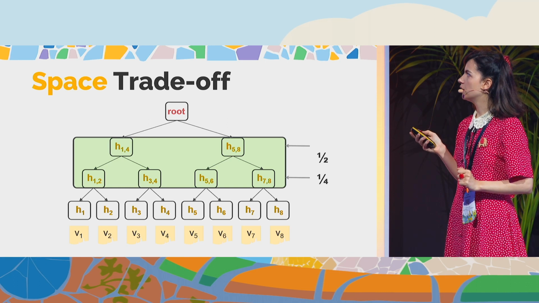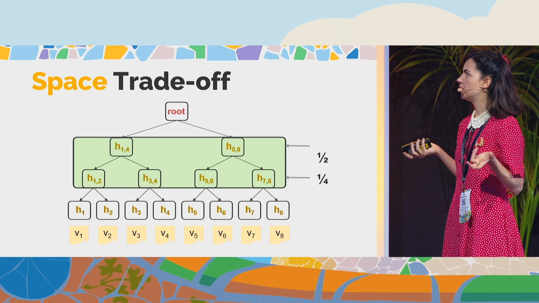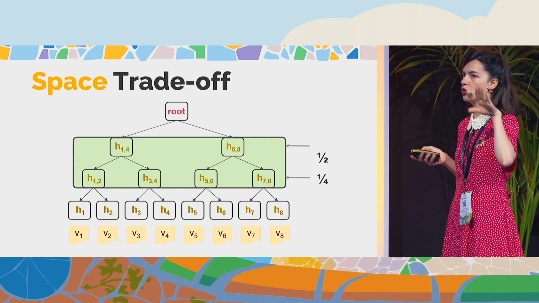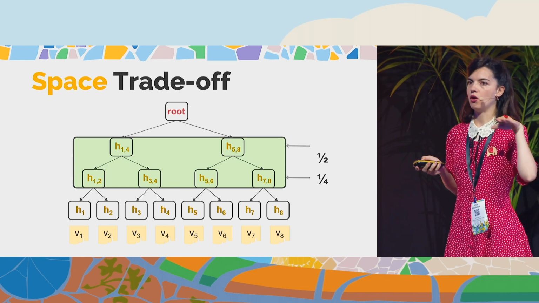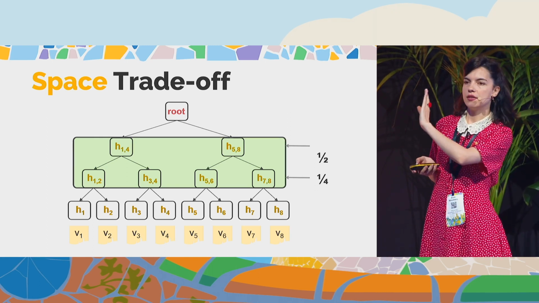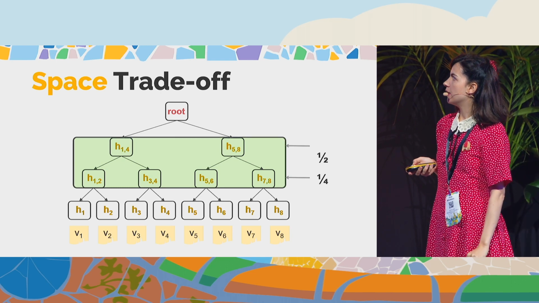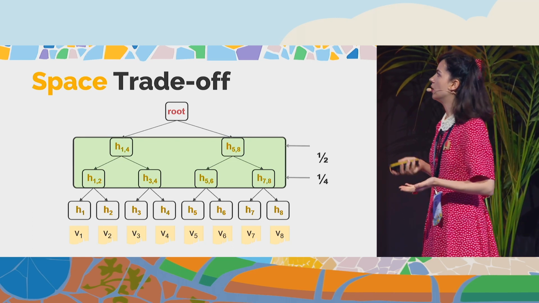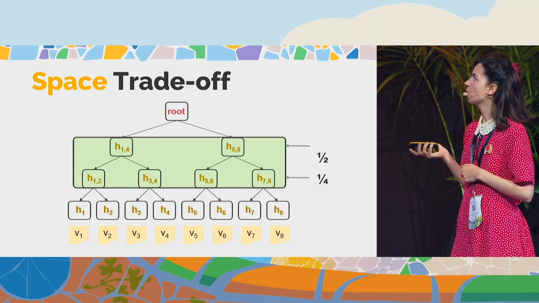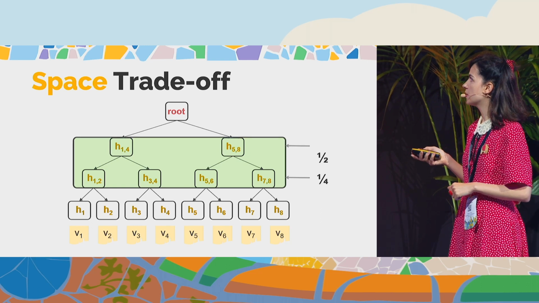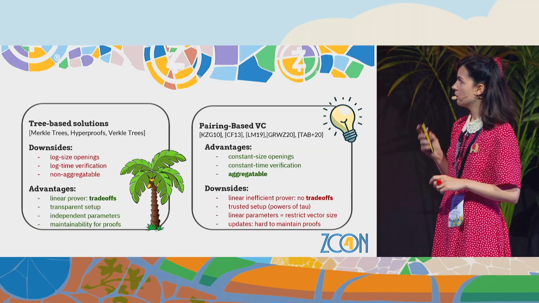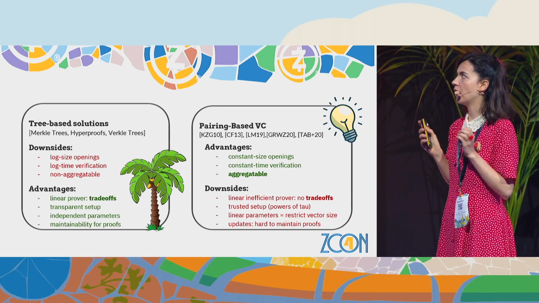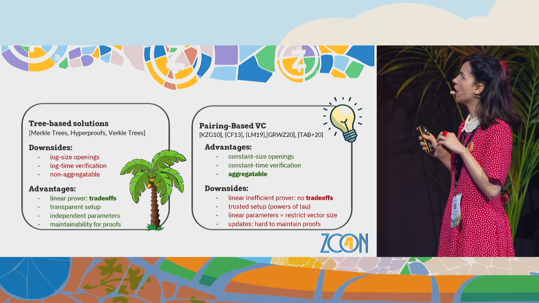We will use this to choose what part of the tree to store. We don't want to store the whole tree, but we will store the positions that are the most often accessed when we are asked for openings, the ones closer to the root. That's a way to trade storage for computation using this tree structure, which we don't have in other vector commitments.